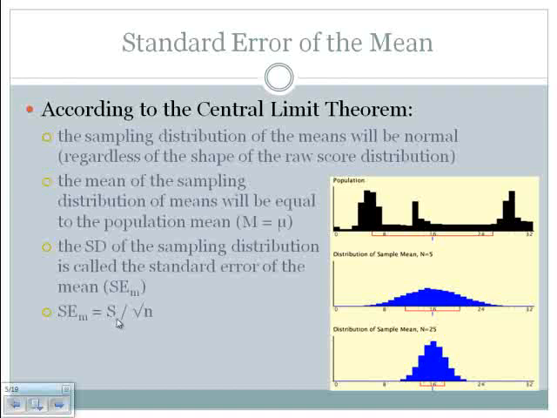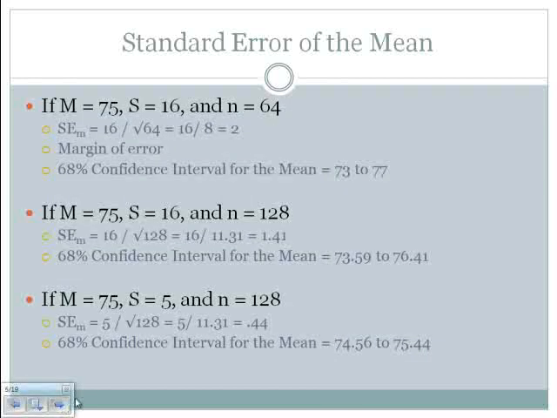So we're going to take the standard deviation of our one sample and divide it by the square root of n. So n being the number of people in our sample. So let's take a look at a couple of things here, kind of using standard error of the mean and what we know about our sampling distribution of means.